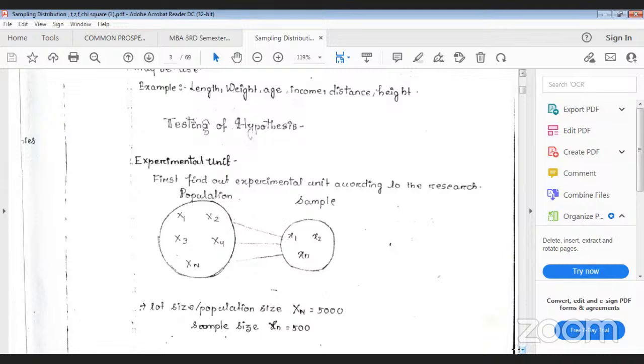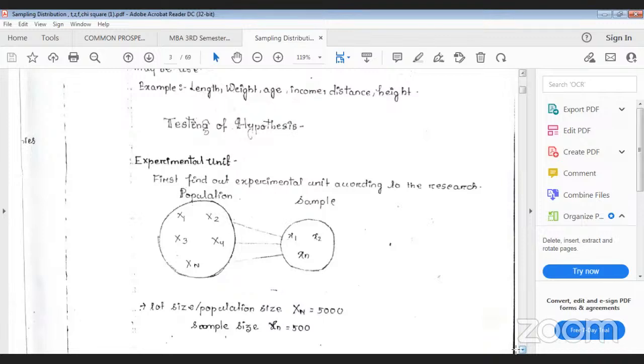Okay. So a capital N is your total number of observations in the population. Small n is your total number of observations in the sample. Population and sample, I think all of you are clear. Sample means out of 5,000 students, suppose you have to collect only 500 students, and through that 500 students you have to distribute the questionnaire and collect the information. That is known as sample.